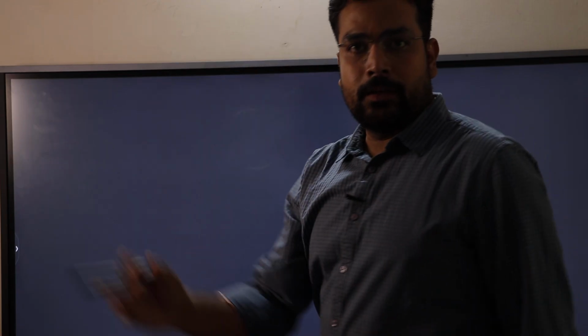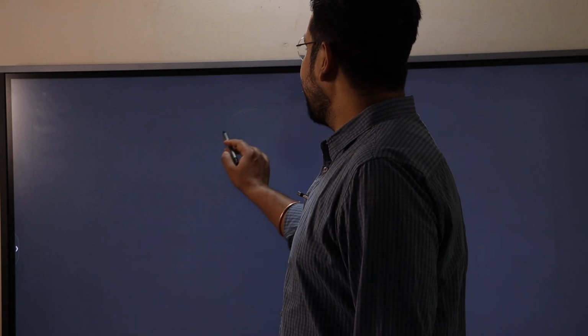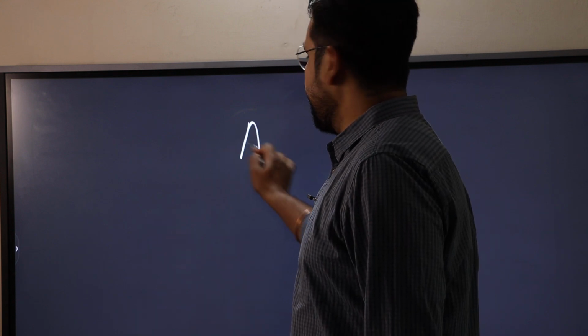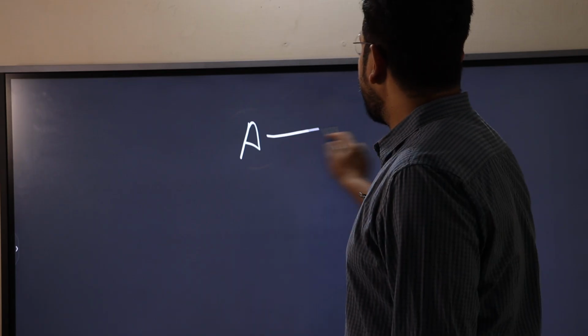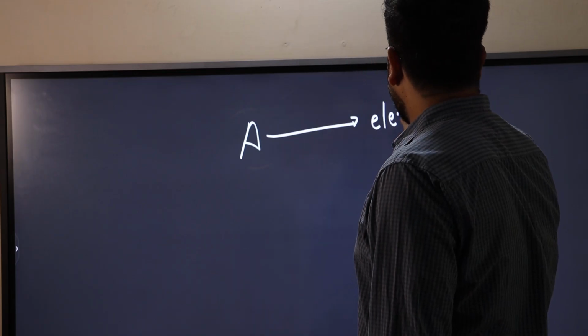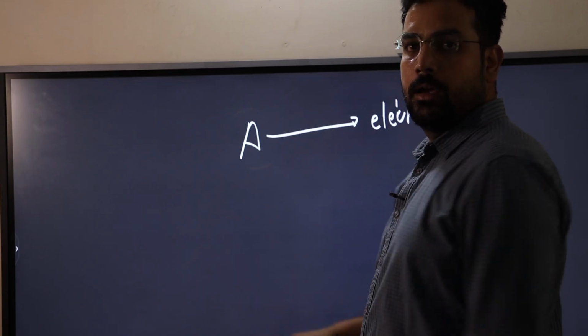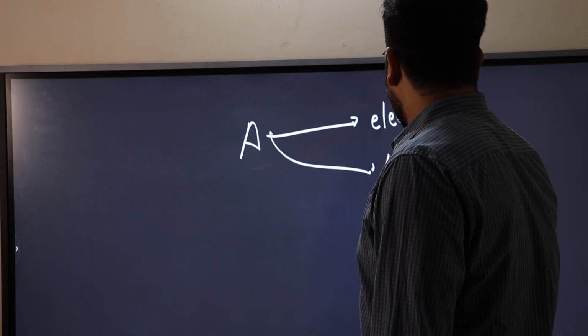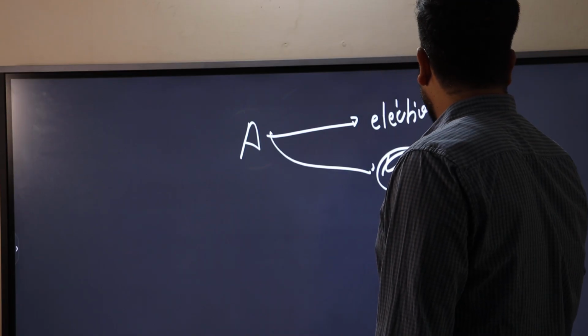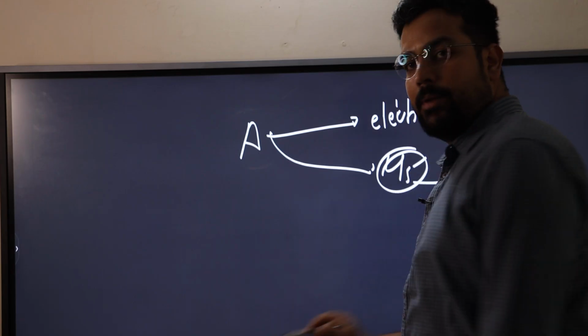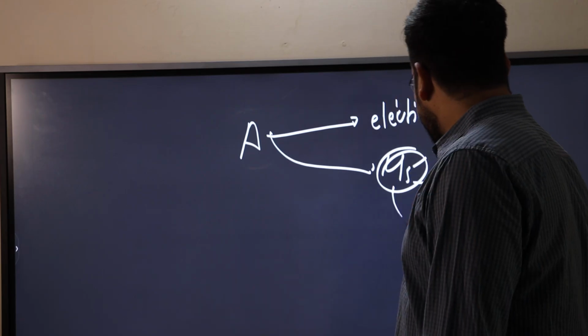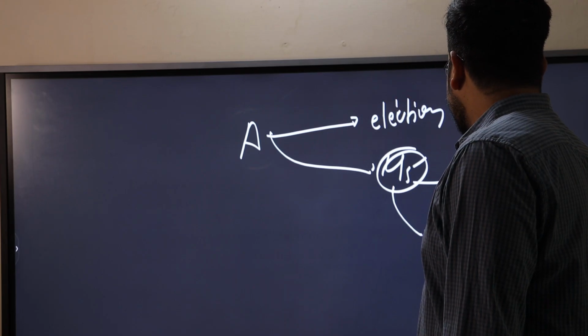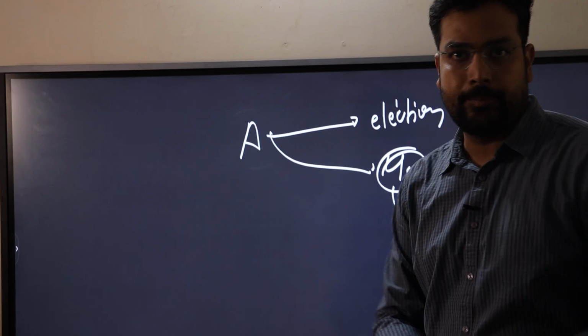We are going to imagine a hypothetical situation. Let's say, for example, there is a person called A. This person appeared there in the election and won the election. Again, this person entered the Lok Sabha and became the member of Lok Sabha. And again, by luck, this person became, for example, Minister of Home Affairs, MHA.